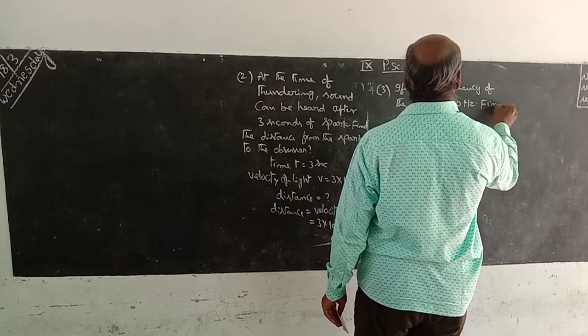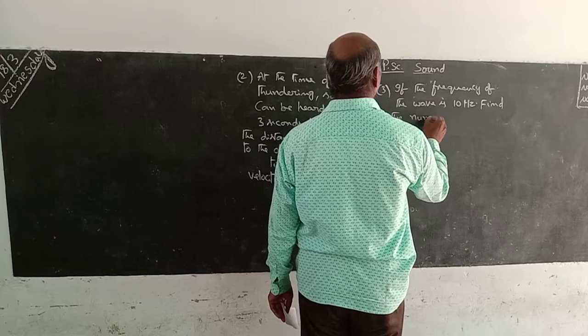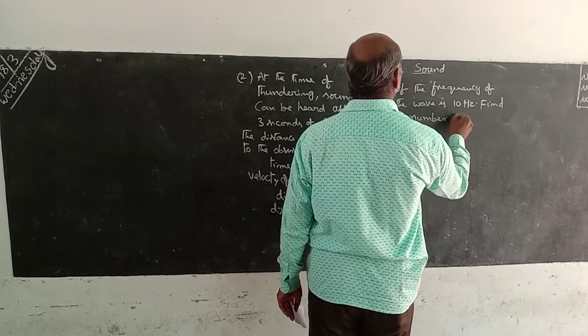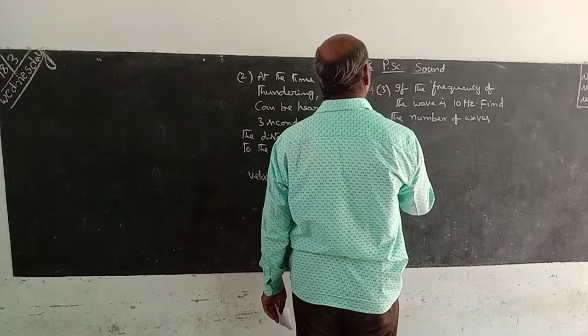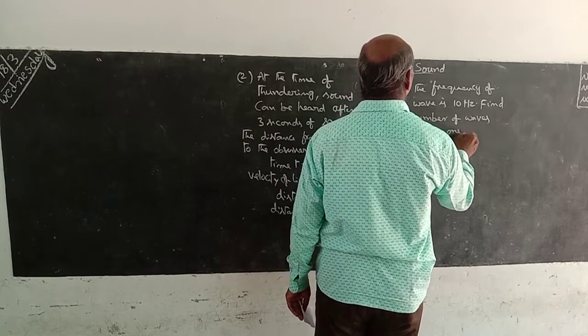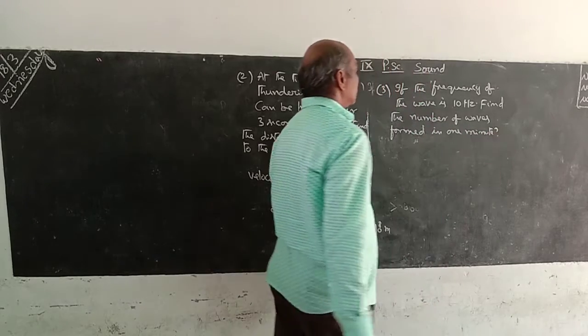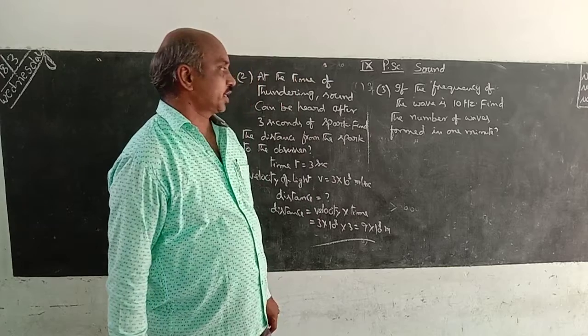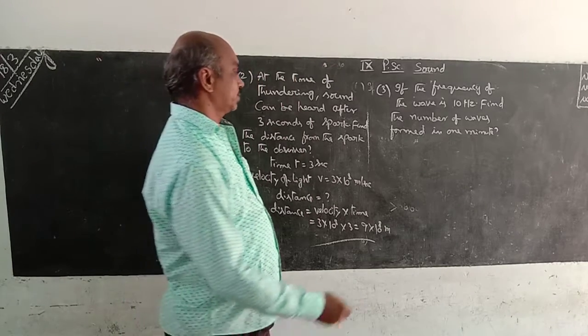Find the number of waves formed or released in 1 minute. Frequency of the wave is 10 hertz. Find the number of waves formed or released in 1 minute.